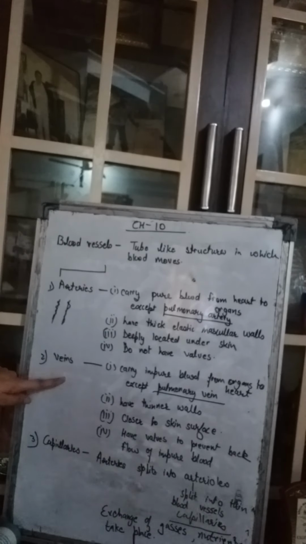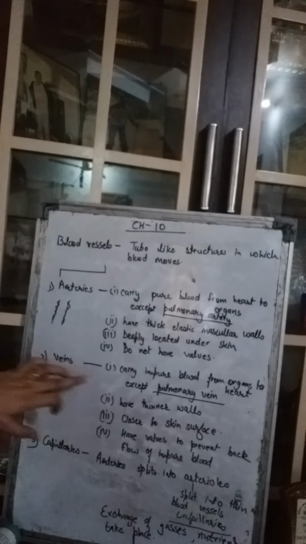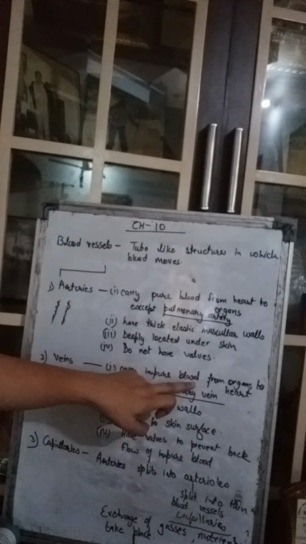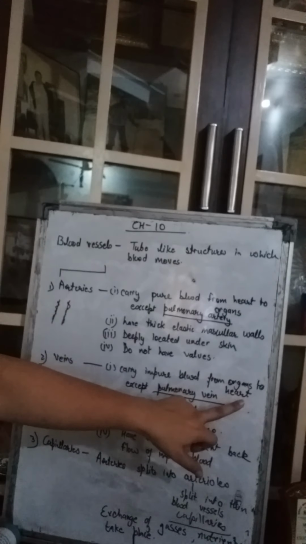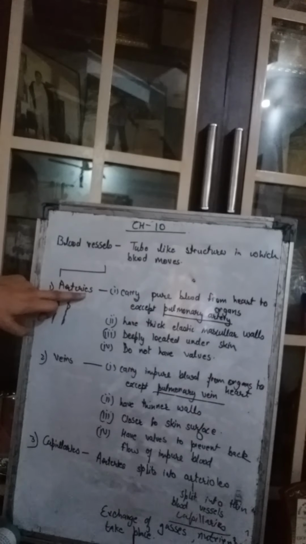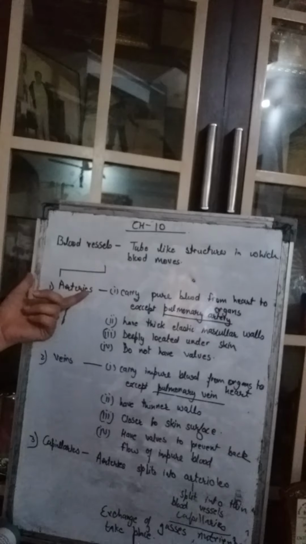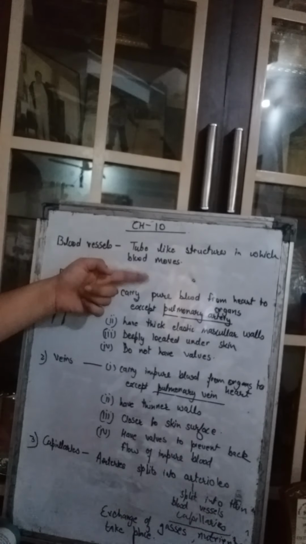Now we come to the veins. The second kind of blood vessels is the veins. Now these veins carry the impure blood, or the deoxygenated blood, the blood which does not have oxygen in it. It carries this impure blood from the organs, from all parts of our body, to the heart for purification. Except the pulmonary vein. Now here in arteries also, girls, arteries carry the pure blood. But there is a special artery which is called the pulmonary artery. This pulmonary artery carries the impure blood. This is reverse to all the arteries.